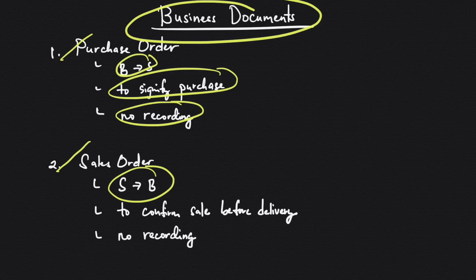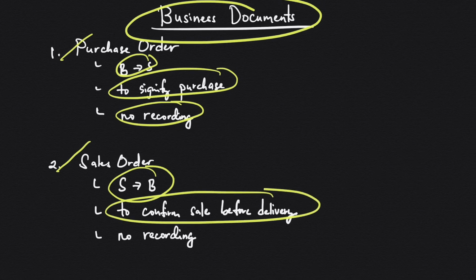The reason for forwarding this document is to confirm or approve the sale of goods before they are delivered or received by the buyer. This is also sent to double check with the buyer the goods he or she intended to purchase from the seller. Same with the purchase order, no parties will record upon issuing this document, so no recording.